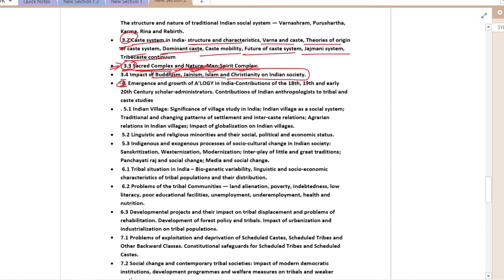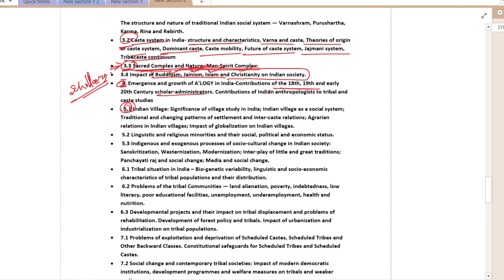In chapter 4 we will talk about the emergence and growth of anthropology in India, contribution of 18th century and 19th century, etc. So here we will discuss the scholars.